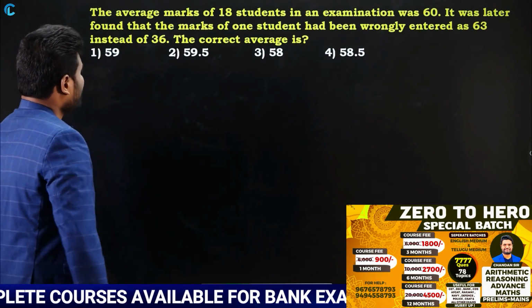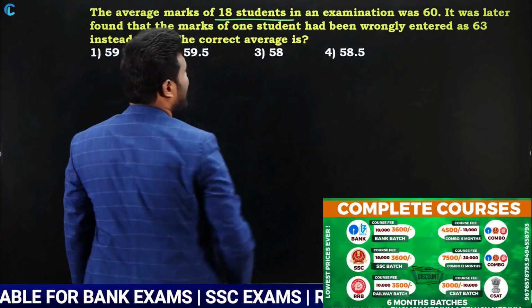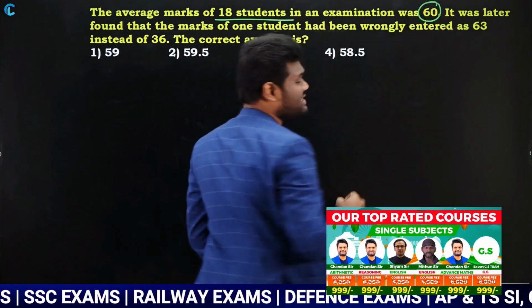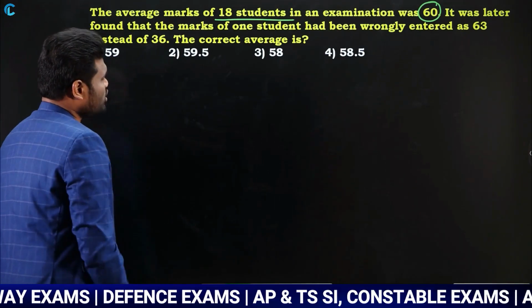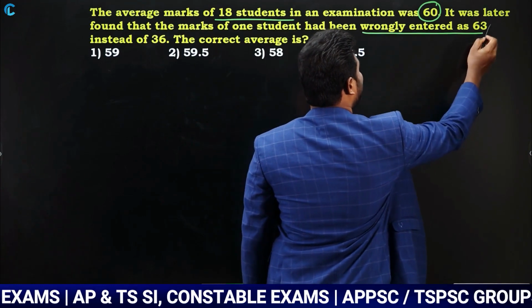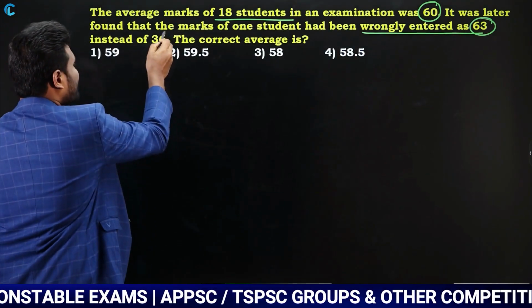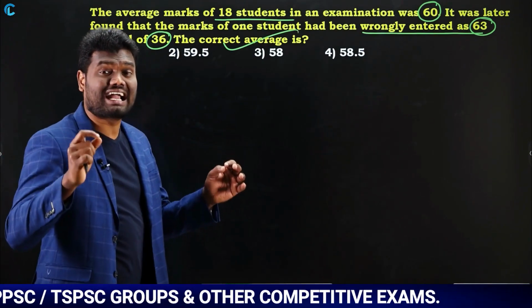What is the next question saying? The average marks of 18 students in an examination was 60. So the average marks of 18 students is 60. It was later found that the marks of one student had been wrongly entered as 63 instead of 36. We are asked to find the correct average.